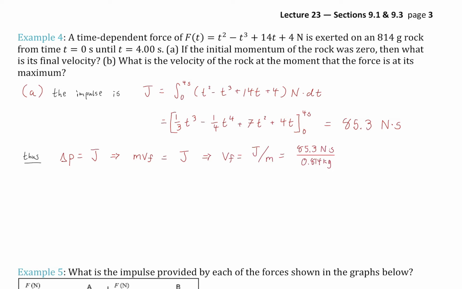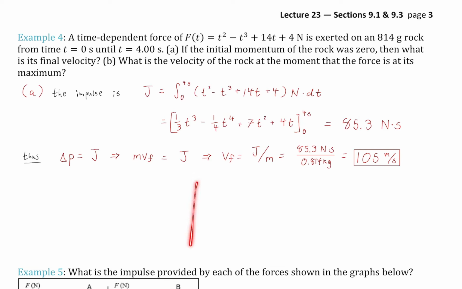All right, and then that means that v final is just impulse over m. Our impulse was 85.3 Newton seconds. So there we go, divide by our mass, and we end up with 105 meters per second. So, a pretty fast rock, but not as fast as a golf ball. Okay, so what is the velocity of the rock at the moment that the force is at its maximum? Oh, that's interesting because the force is varying.